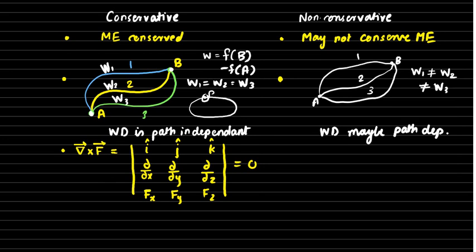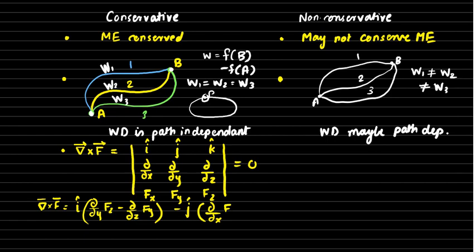So when we say that the curl of force F is equal to 0, then after expanding here we get curl of F is equal to I cap, partial derivative with respect to y of the z component of force minus partial derivative with respect to z of the y component of force, minus j cap, as is customary to open determinants, minus j cap, partial derivative with respect to x of the z component of force minus partial derivative with respect to z of the x component of force, plus k cap. So this happens to be the expression of the curl.